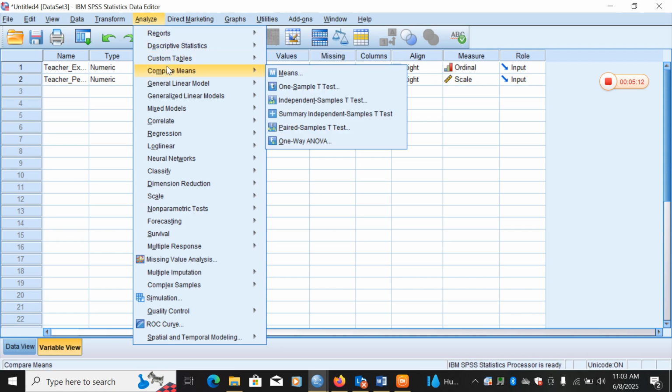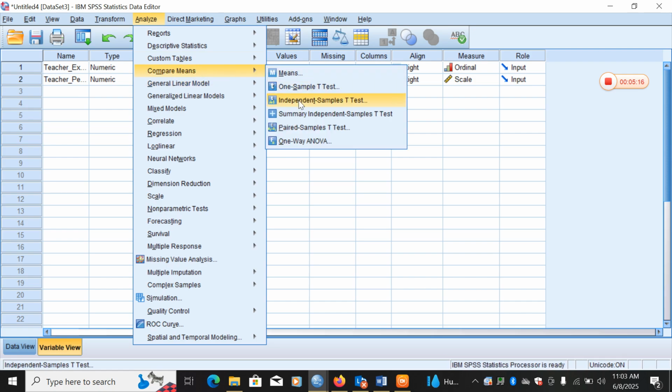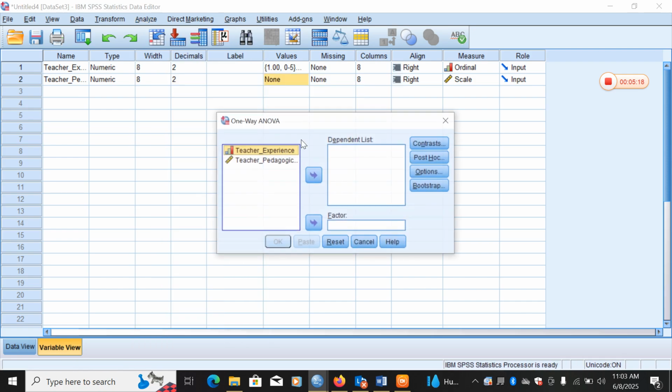When we want to analyze, we go to compare means and select one-way ANOVA, because one-way ANOVA is suitable for research like this, because we want to compare the means of different groups.